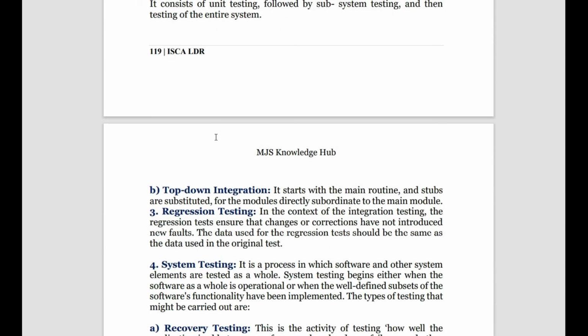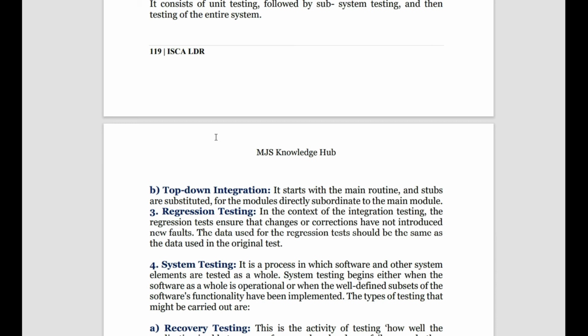Then the third type of testing is regression testing. It is like any corrective actions that are required based upon the result of integration testing, where we need to make particular changes to the system. What I'm trying to explain is that depending upon the above two testing, there may be some changes which need to be incorporated, right? Incorporating those changes may change the working of the system.